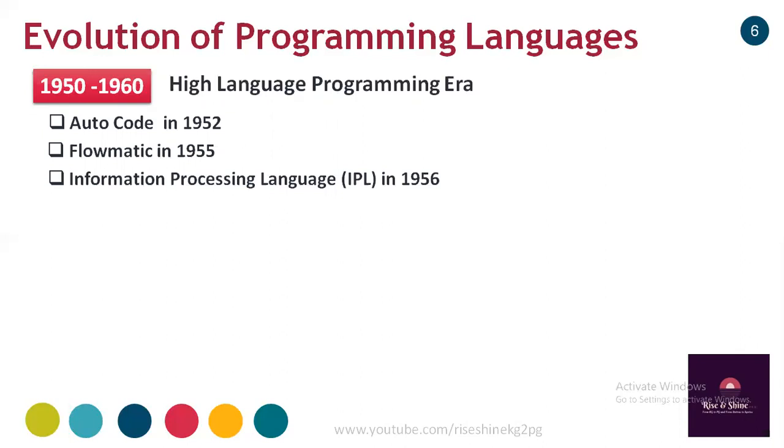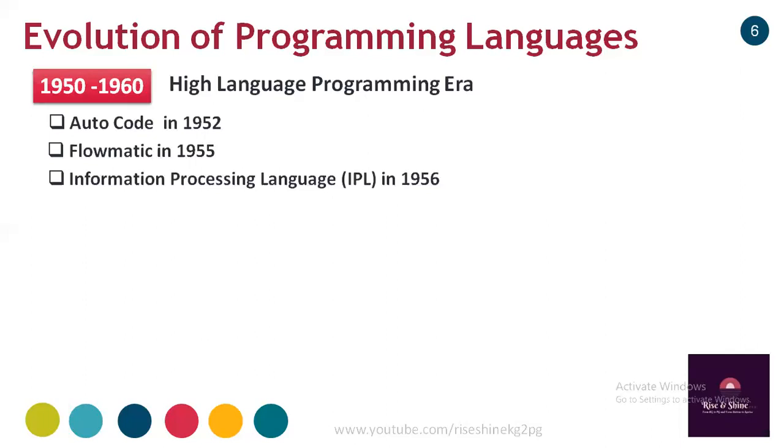High level means the languages which are nearer to human language or natural languages, or the languages which are understood by human beings, and then they are converted into machine understandable form. Such languages evolved in this high-level era.